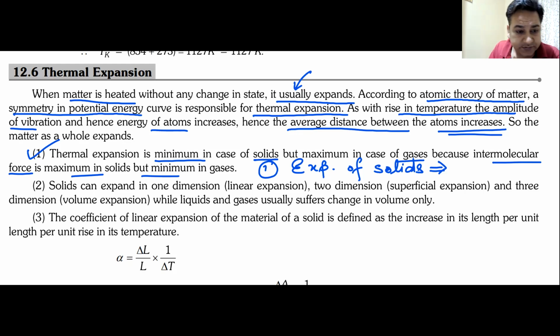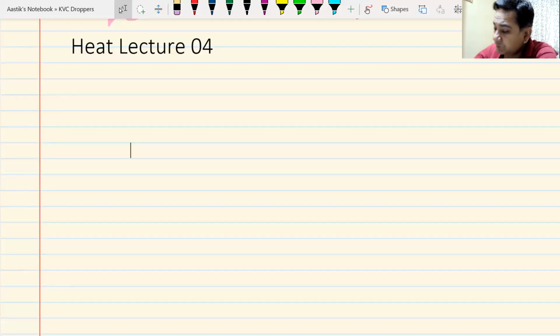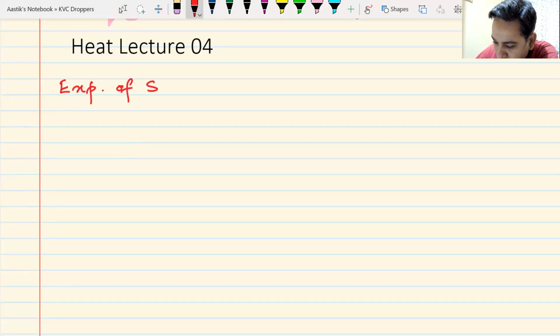You must have heard about this. Yes or no? Tell me. Expansion of solids, we'll be doing it in three different headings. What are the three different types of expansion of solids? I've just discussed it. You must have heard it as well?